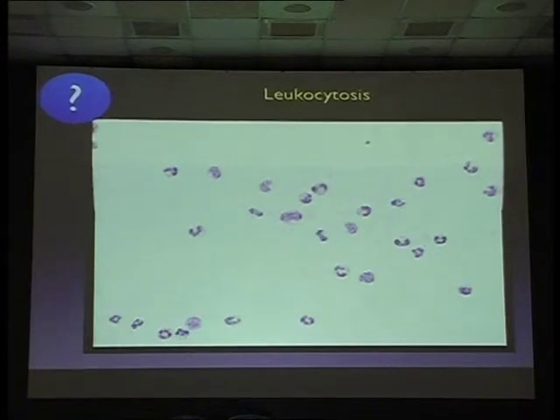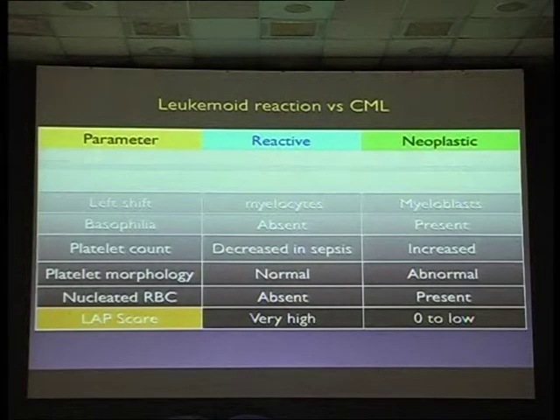What do you think here? Increase in number. So this is leukocytosis, and you have to think of CML also. Whenever there is leukocytosis, you have to think of leukemoid reaction and CML. The main thing is the lab score. Leukocyte alkaline phosphatase is very high in reactive, whereas it is low in neoplastic. And don't use logic. Whenever we use logic, we think leukemia, everything is increased, isn't it? Logic fails here. Okay, lab score: reactive it is high, neoplasia it is low.